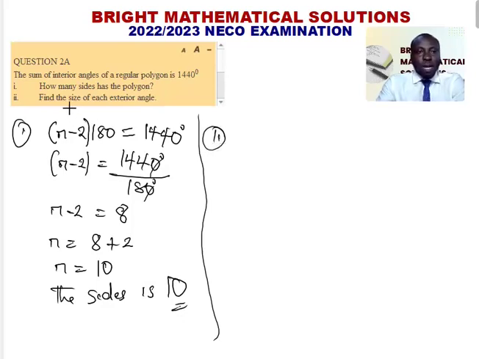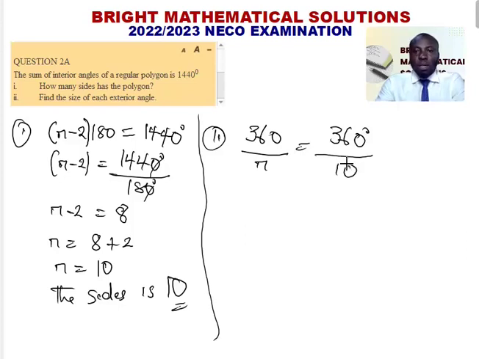Now for the second part, which says find the size of each exterior angle. Now to find the size of each exterior angle, we know that the sum of exterior angles is 360, and it will be 360 divided by the number of sides, and we've calculated the number of sides to be 10, so that will be 360 degrees divided by 10, and that is 36 degrees. So the size of each exterior angle is 36 degrees.